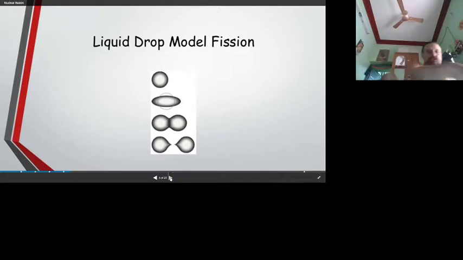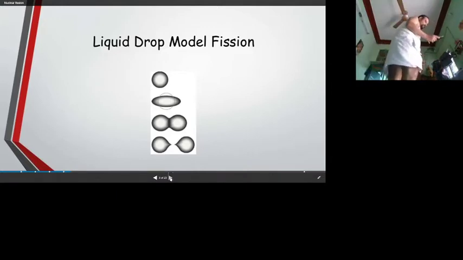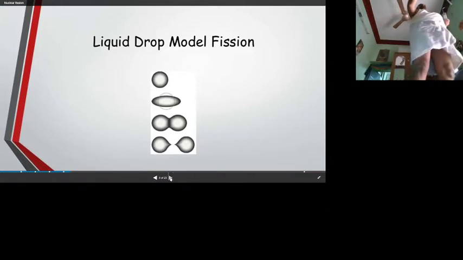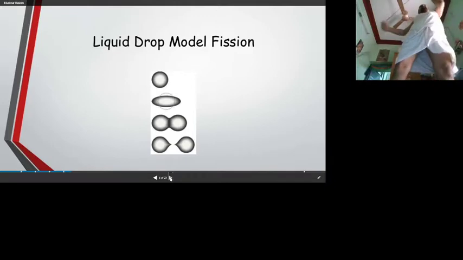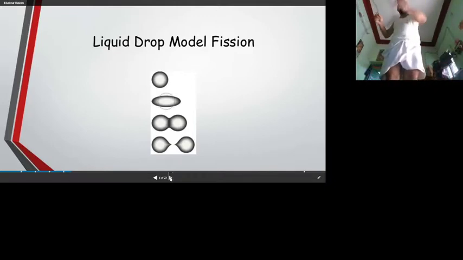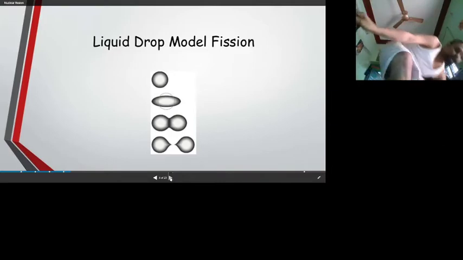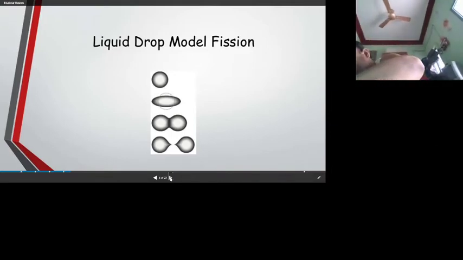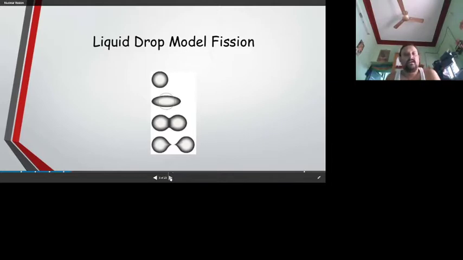So what is the liquid drop model for fission? How does the fission happen?